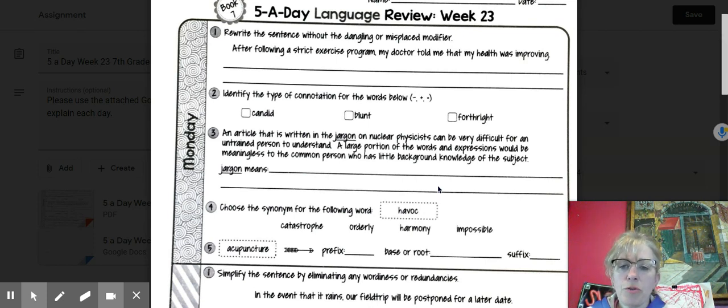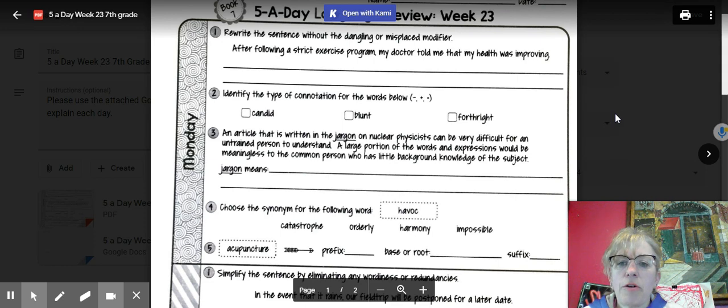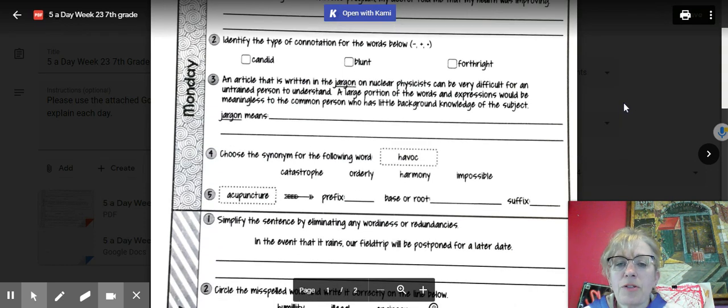For strategy 2, you have candid, blunt, forthright. You probably have to look up all 3 of those words to decide what the connotation is, if you should be putting a plus, a minus, or a negative. For number 3, you have the word jargon. So again, please use the context clues to figure that out.